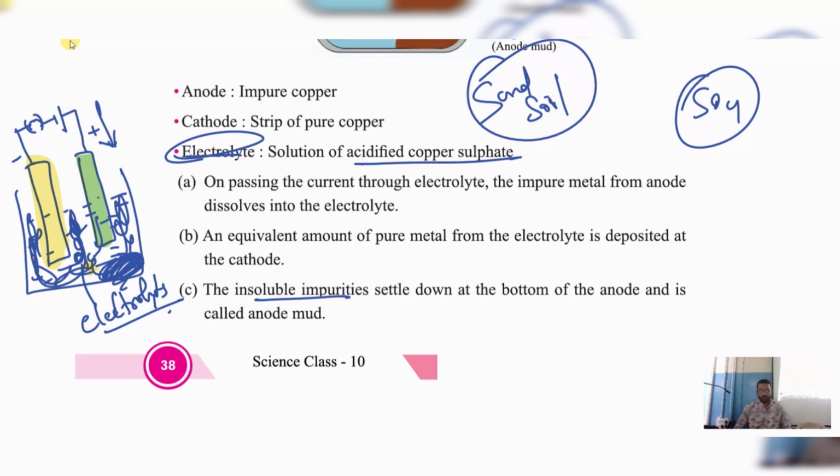The insoluble impurities settle down at the bottom of the anode. So we call them anode mud. Understood the process? Difficult? Simple, no?